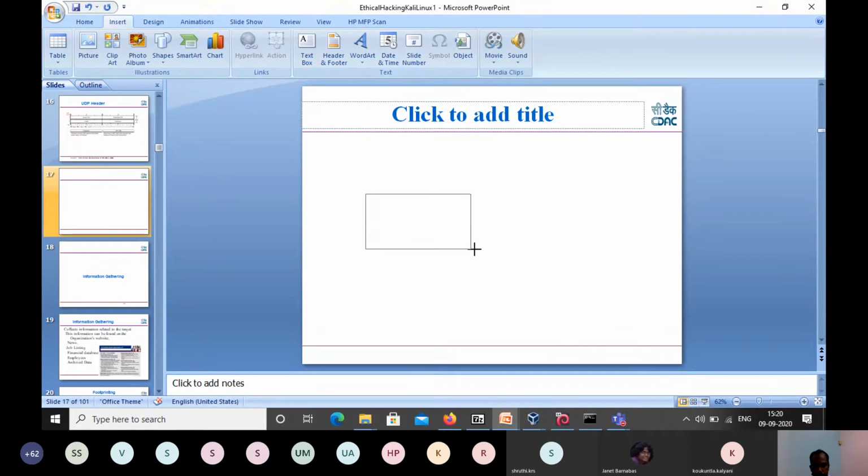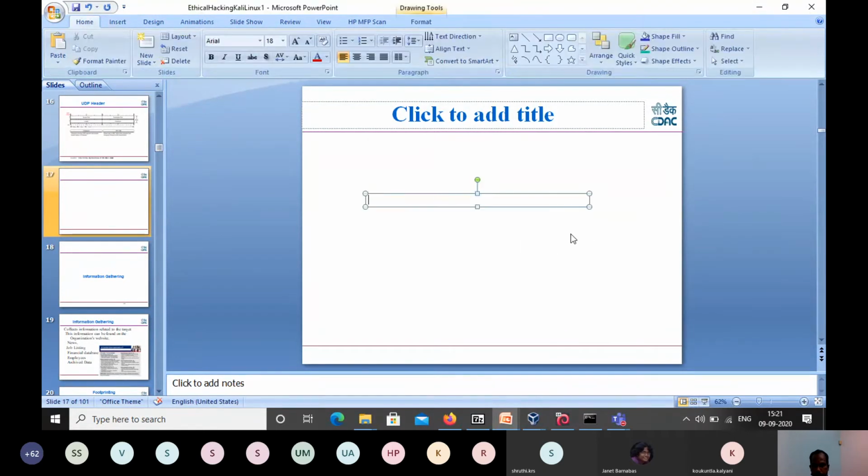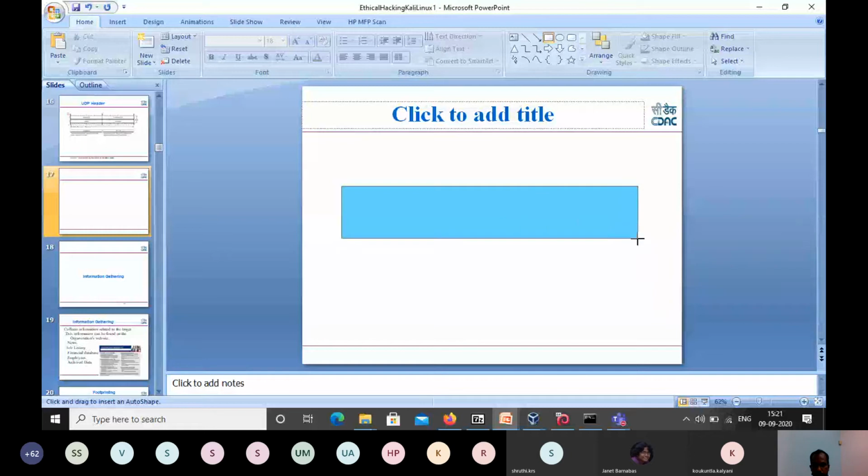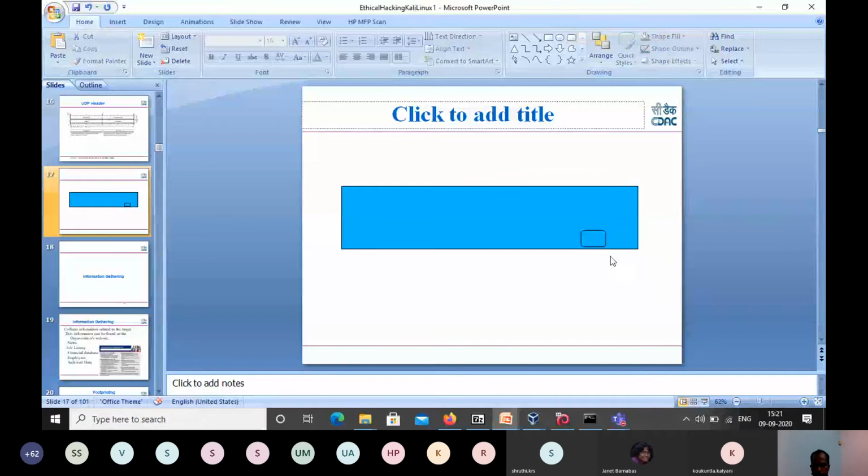Suppose this is our switch, with multiple ports. So this switch may have multiple ports: port 1, port 2, and so on.